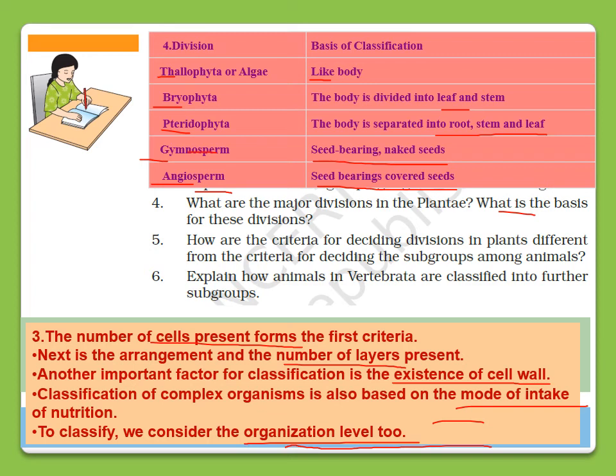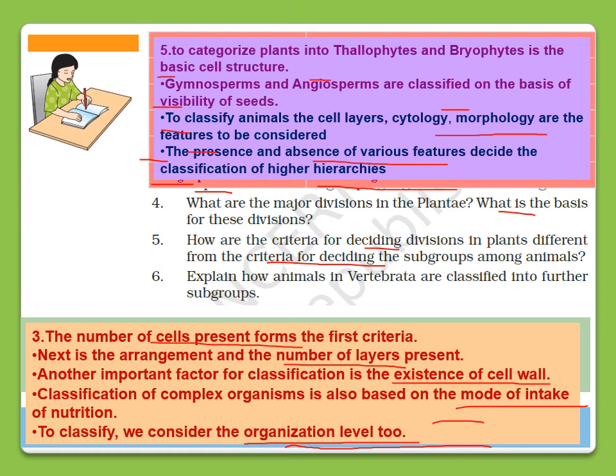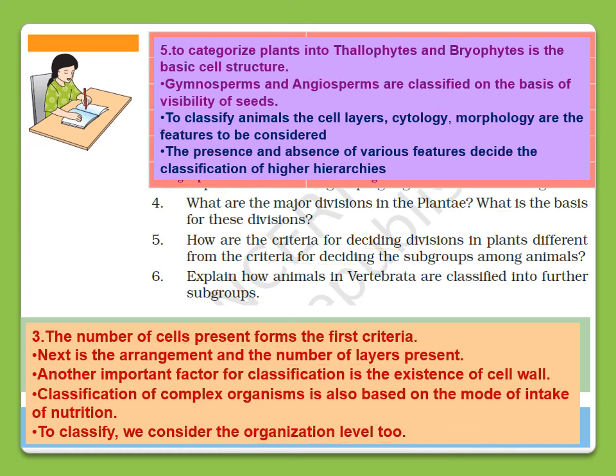Question number 5 is, how are the criteria for deciding divisions in plants different from the criteria for deciding the subgroups among animals? Let me read the answer for you. To categorize plants into Thallophyta and Bryophyta, the basis is the basic cell structure, right?